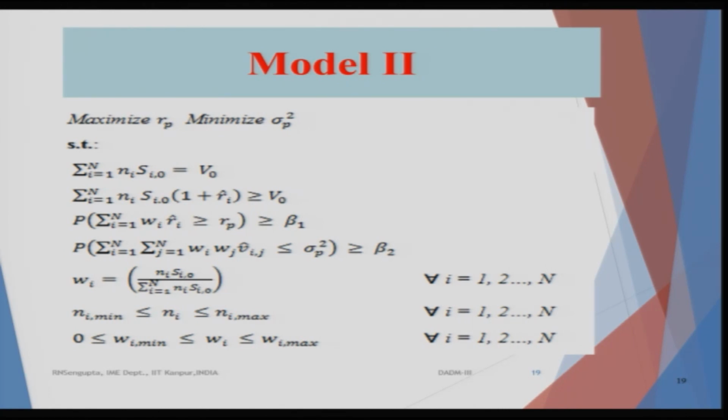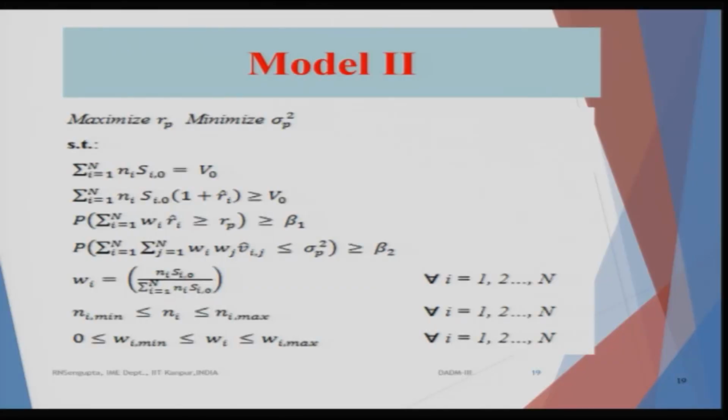And again, Wi is exactly equal to the same, where if I invest the total amount I have in my pocket, which is V naught, then each investment which I make in each and every stock, divided by V naught, will give me Wi. Obviously the sum of Wi should be 1, which I have not written here, but it definitely has to be considered.